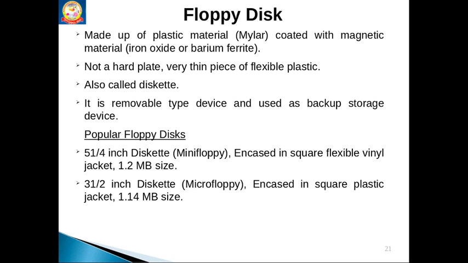There are two different types, mini floppies and micro floppies, and their sizes are also given. They look like a square flexible vinyl jacket. The first type of mini floppy provides 1.2 megabytes of size, and the second category 1.44 megabytes of size, a very small amount of storage.